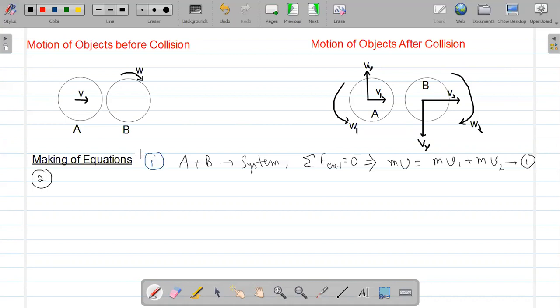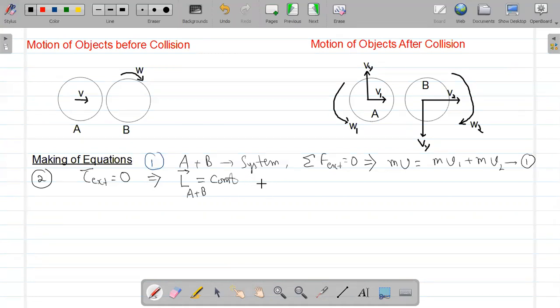Second point. Again, if I take A plus B as system, then also torque external is 0. There is no external torque, which gives me permission to follow conservation of angular momentum. That means angular momentum of A plus B as a system will be conserved as a constant value.